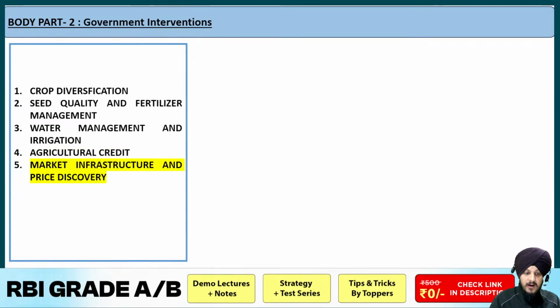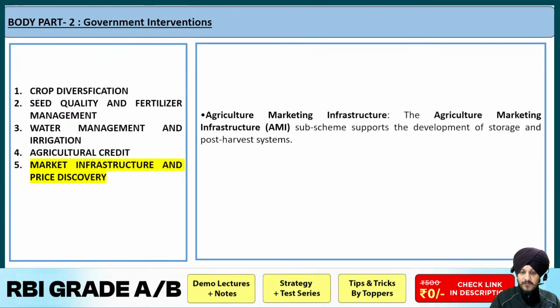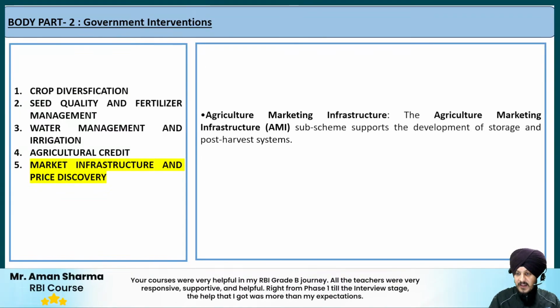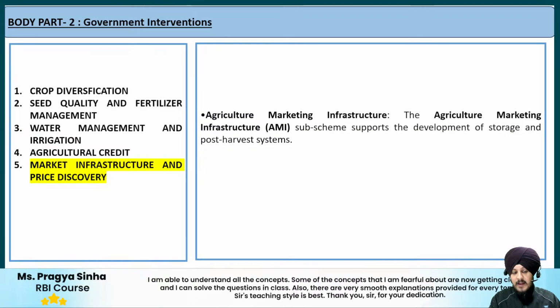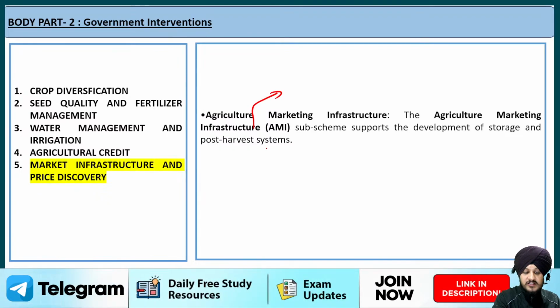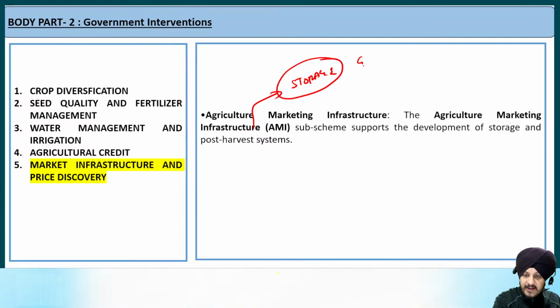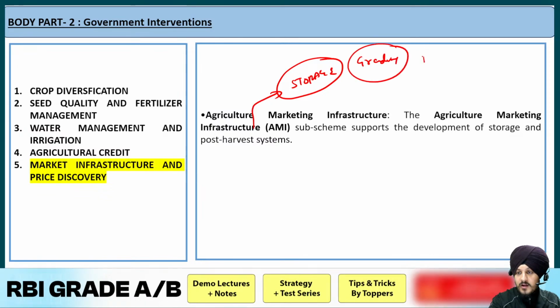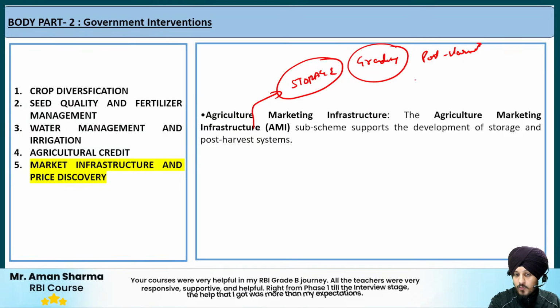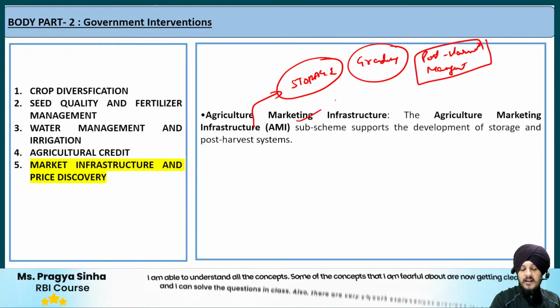The next point is regarding the market infrastructure and price discovery. So here we have the agriculture market infrastructure sub scheme. Basically it is a type of scheme that supports the development of storage and post harvest system. So basically as a part of this AMI scheme, which is agriculture marketing infrastructure scheme, this enables to increase the infrastructure for the storage. Apart from that, for the grading as well as for the post-harvest management. So these are, I would say, the primary priorities with respect to the agriculture marketing infrastructure sub-scheme. Fine. So that is the idea regarding it.